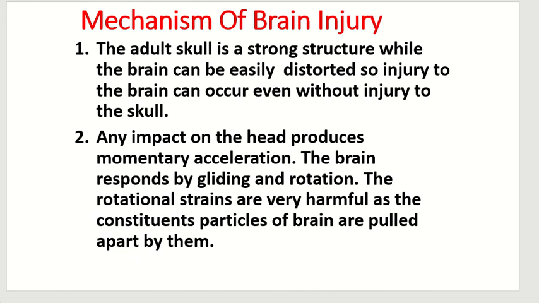Now we will see the mechanism of brain injury. First one is the adult skull is a strong structure, while the brain can be easily distorted. So injury to the brain can occur even without injury to the skull.